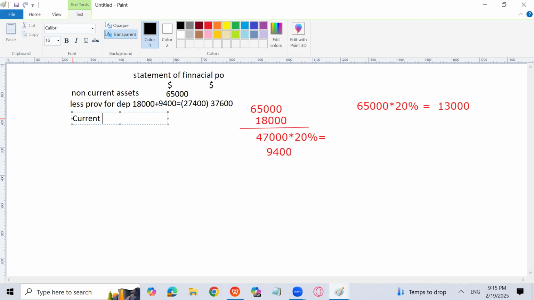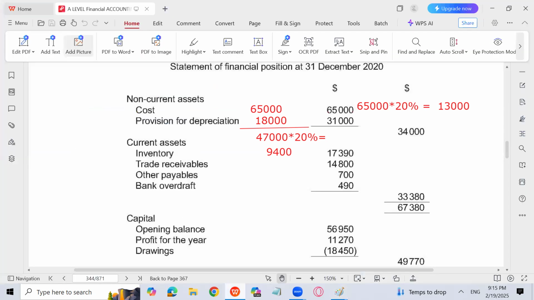Now I am going to calculate current assets. In current assets, we know that we write the closing inventory, then we write trade receivables, then we write other receivables, then cash and cash equivalent, if given in the question. Let me check. It is not given currently. So what inventory will I write? See, the value of inventory is 17,390.